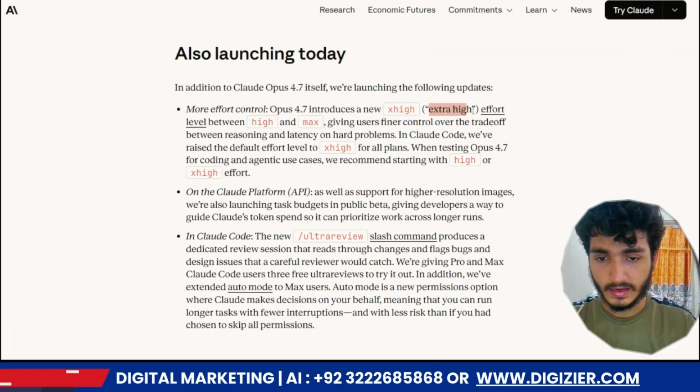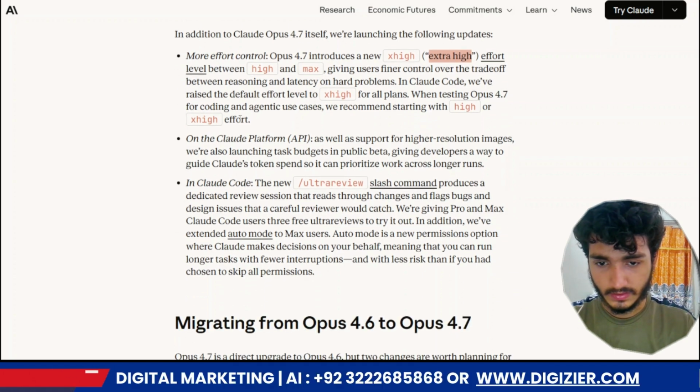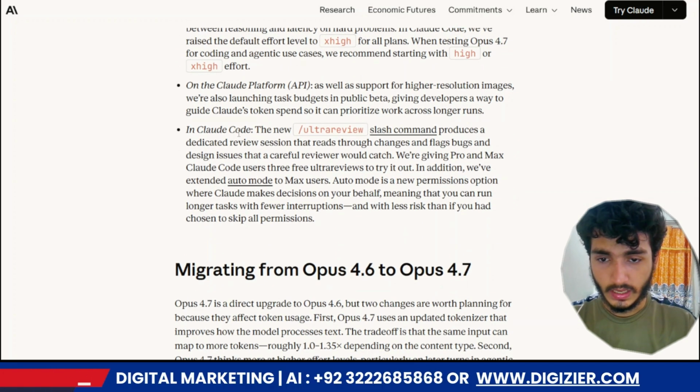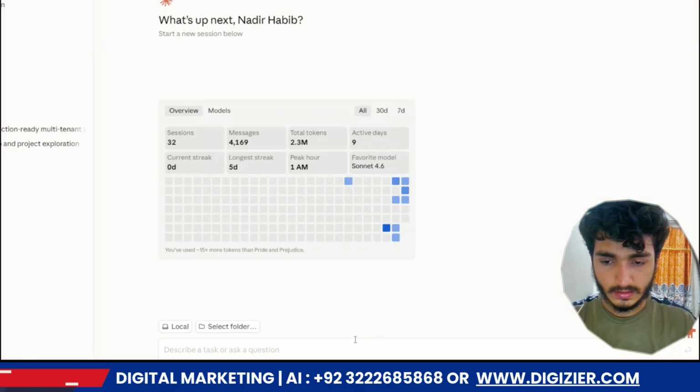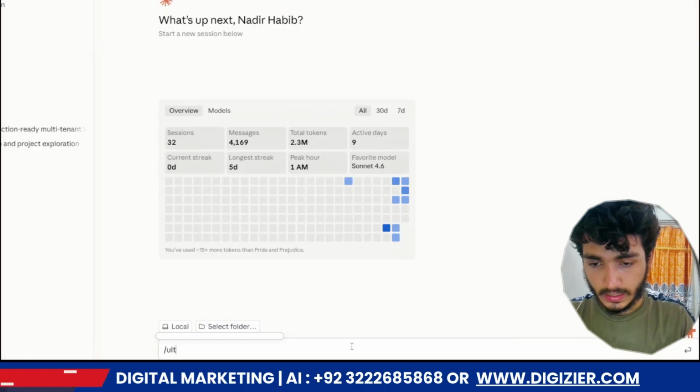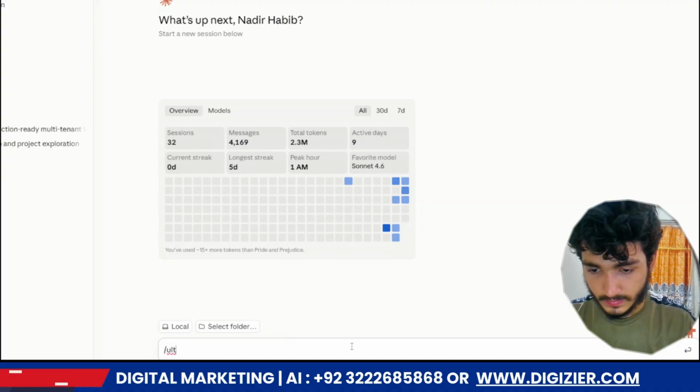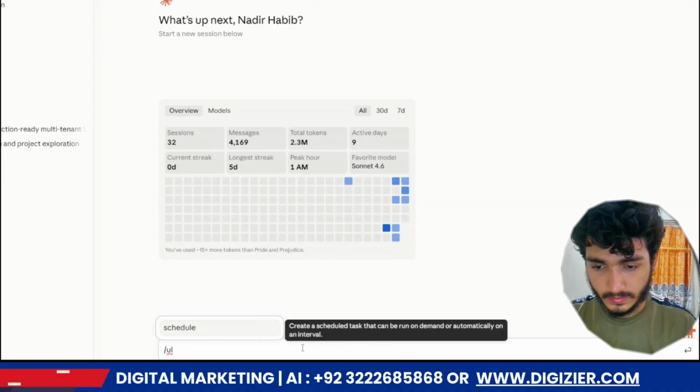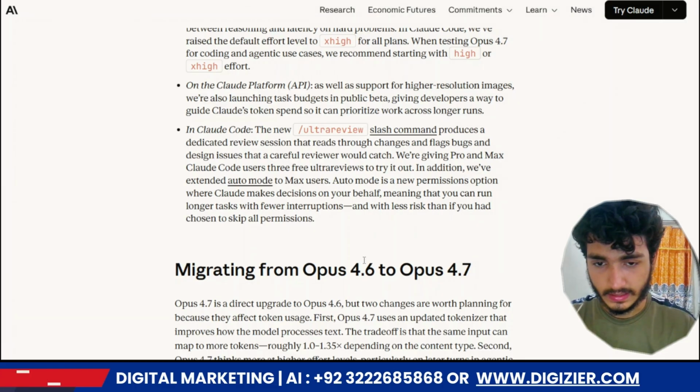Also launching today for Max plan users is high and extra high effort. There is also the new ultra review slash command in Claude Code, which launches now. You can test it out in the terminal.